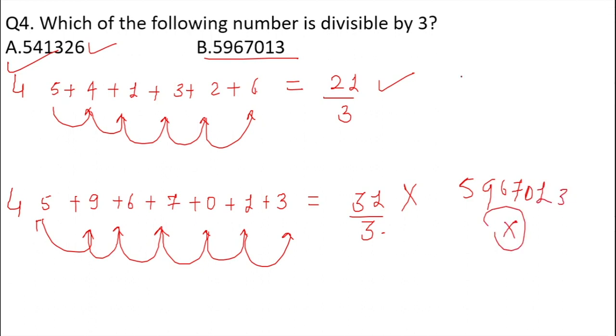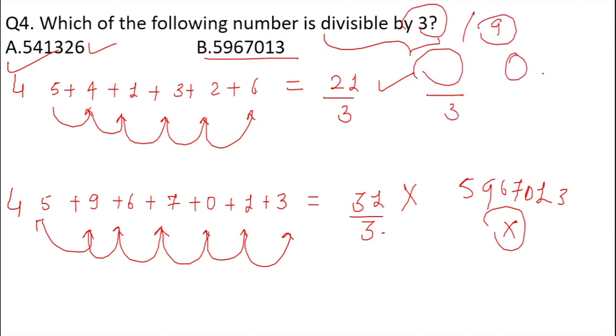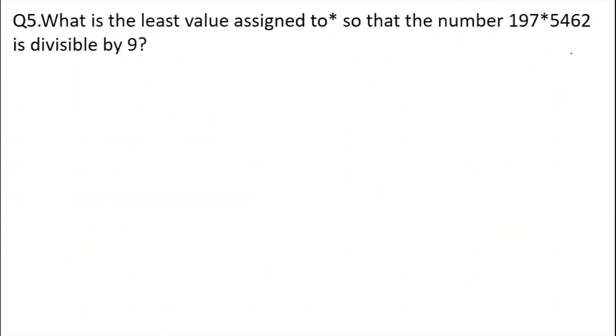So keep in mind, whenever we are checking the divisibility test of 3 or even 9, what we do is take the summation divided by 3, take the summation divided by 9 in case of the divisibility test of 9, and if the summation is divisible, then the whole number will be divisible. Moving on to the next question.